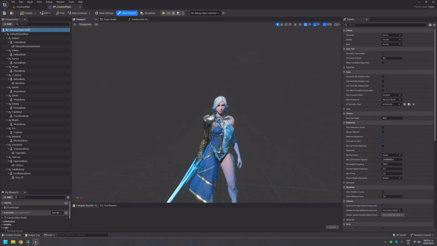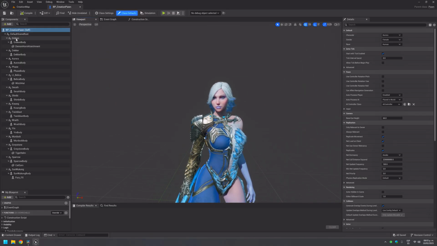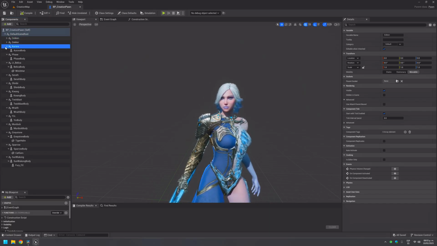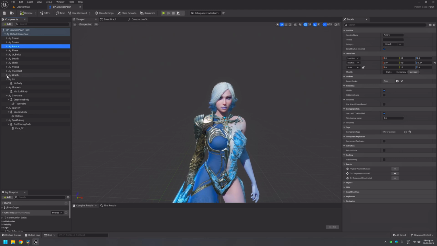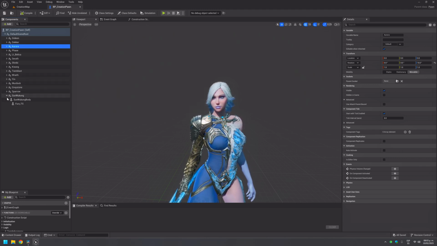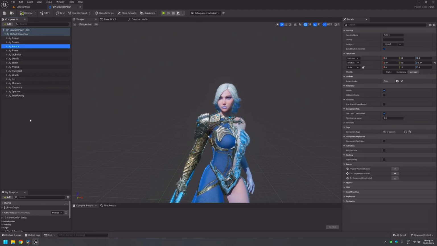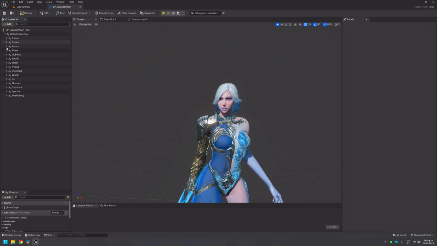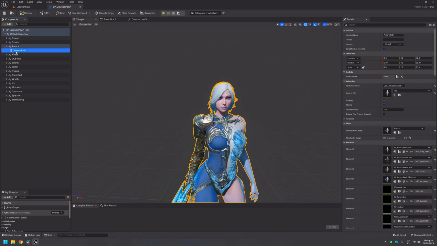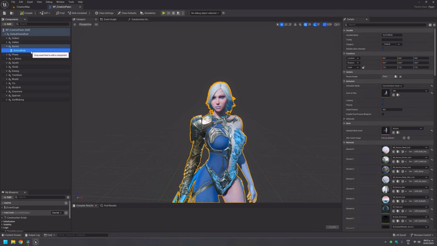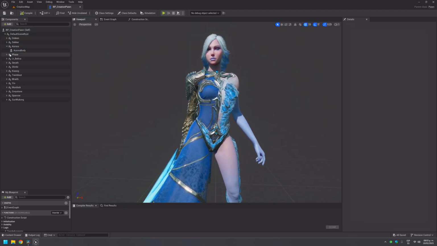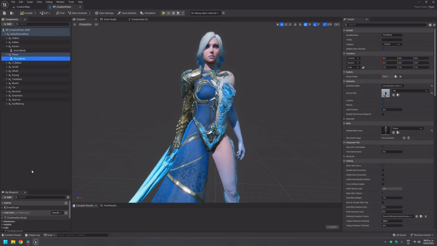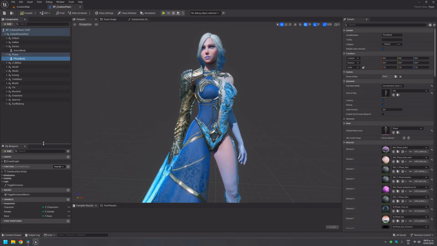Before we continue, I want to show a proper example. Here in the character creation Paragon version, you can see all the characters one by one. 15 characters. That means that I had to make this process of creating a scene and add a skeletal mesh 15 times.